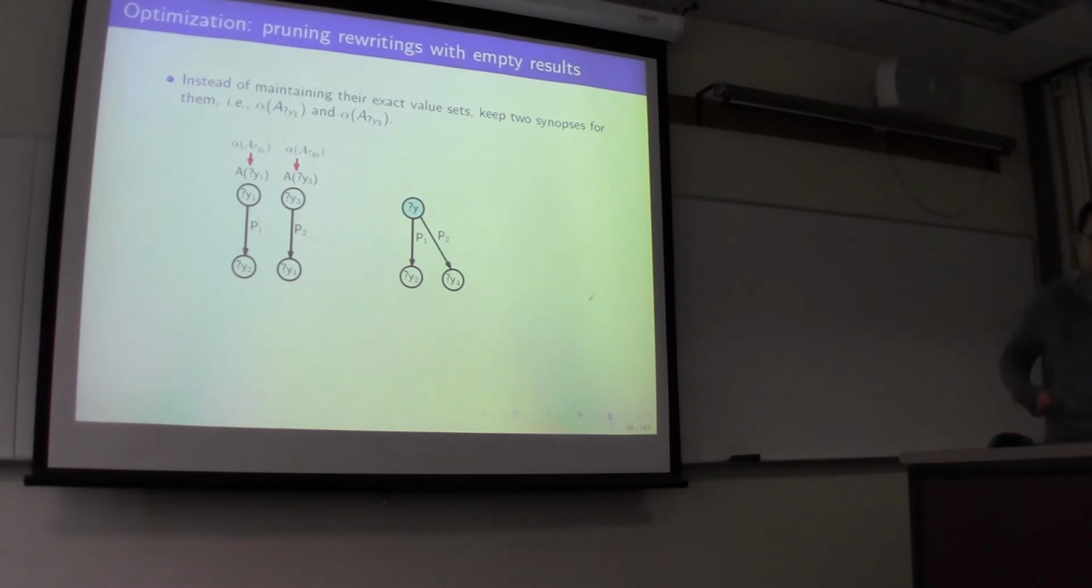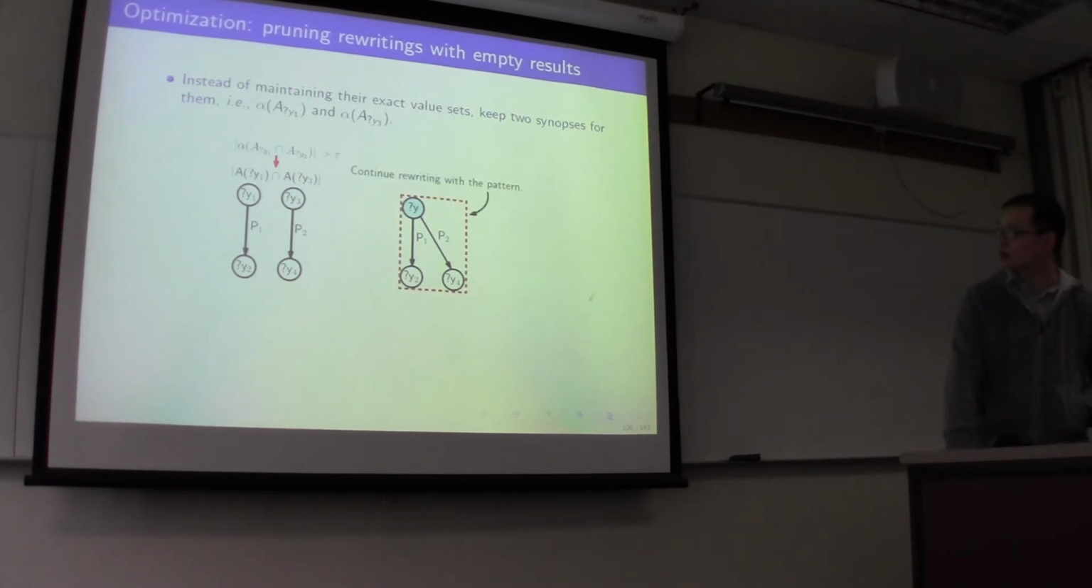So instead of using the exact value set, we use the synopsis, denoted as alpha A1 and alpha A3. We use the synopsis to estimate the size of the intersection. If the estimated size of the intersection is larger than the threshold, we continue with this rewriting. If not, we use the ask query.